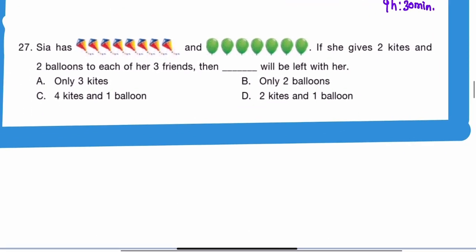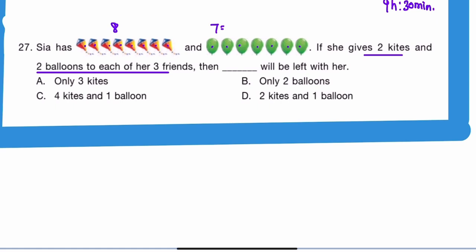Question 27. Sia has some kites and balloons. If she gives 2 kites and 2 balloons to each of her 3 friends, then blank will be left with her. So Sia has 1, 2, 3, 4, 5, 6, 7, 8 kites and 1, 2, 3, 4, 5, 6, 7 balloons, right?